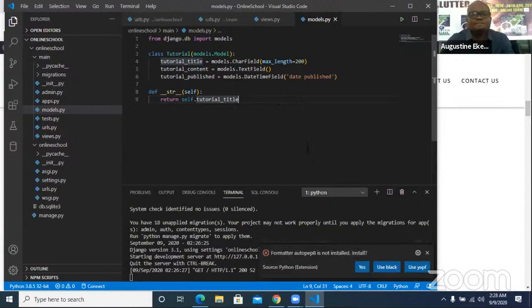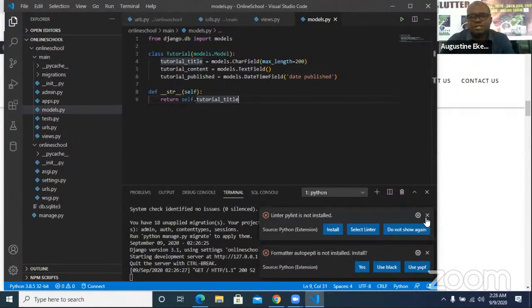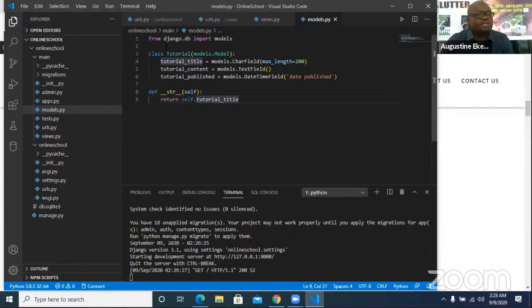So what is happening here? Who can tell me what is happening here? What is happening here is very simple. We imported models. The models is all about the database. We imported it from the django.db package. Then we created the tables. The only table we're having now is Tutorial, because we want to create tutorials for the online school. If you have machine learning tutorials on different classes, the table is going to be called Tutorial. So what are the fields in the table? You have tutorial title. If it is machine learning, it has to come in. Content is the tutorial itself, and the date the tutorial was published.